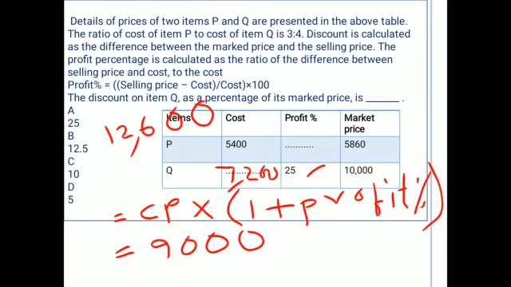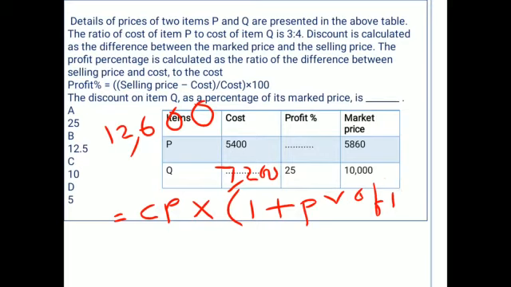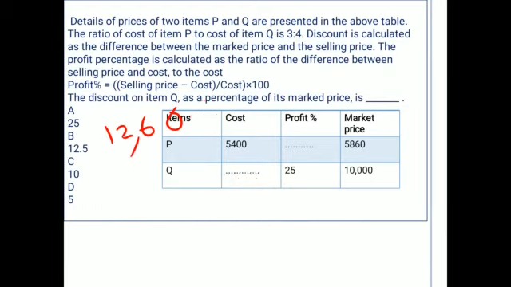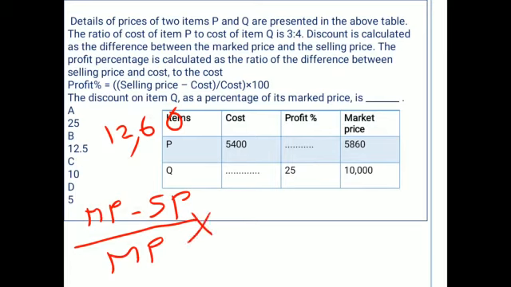So now we have the selling price and the cost price. By using these, we will calculate the discount percentage. The formula for discount percentage is market price minus selling price by market price into 100.